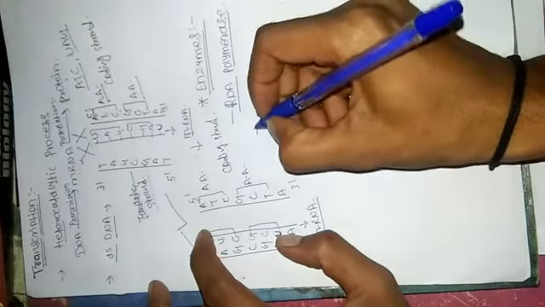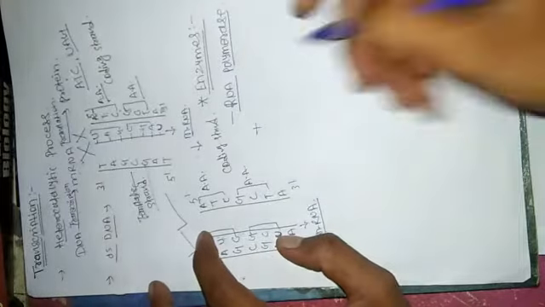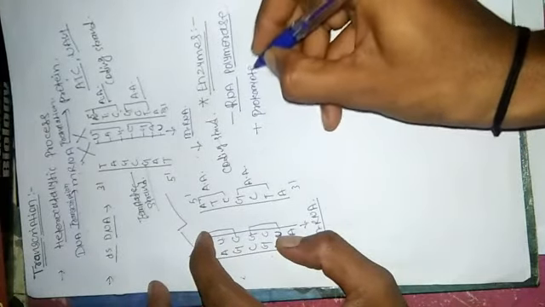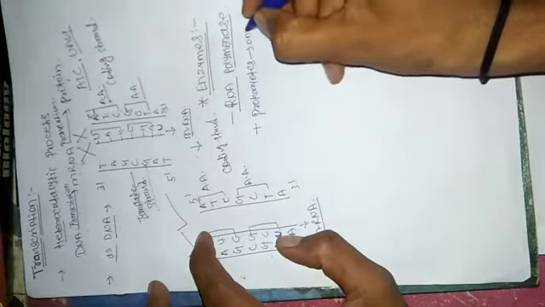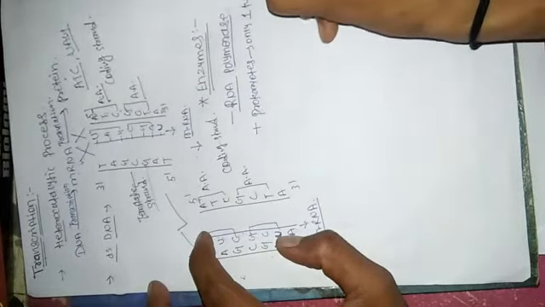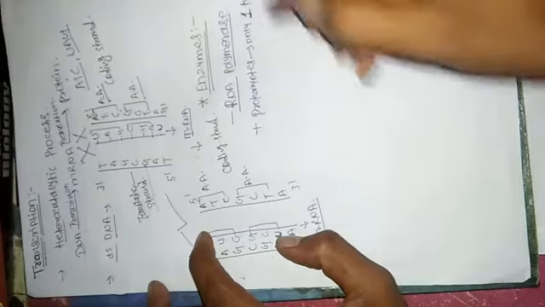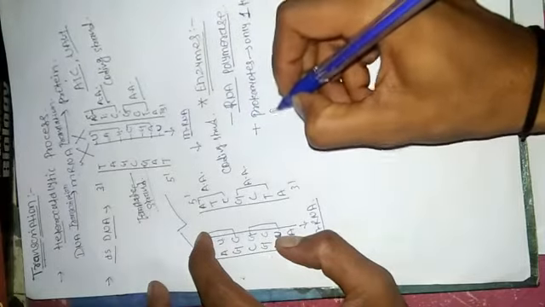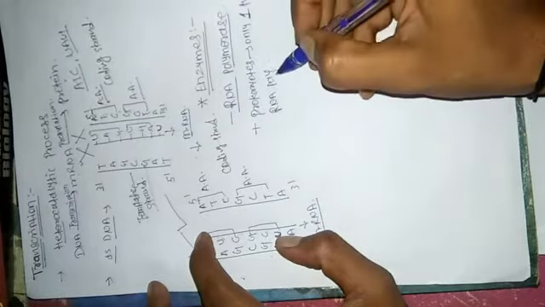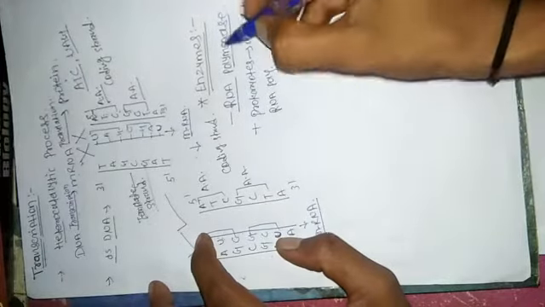Now there is a difference between prokaryotic and eukaryotic organisms. In prokaryotes there is only one type of enzyme. That enzyme is RNA polymerase. I am writing the short form, poly means polymerase.